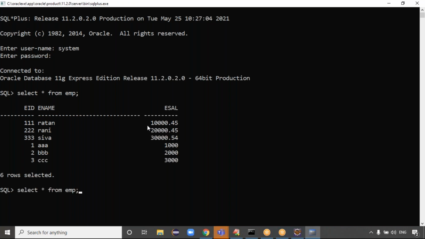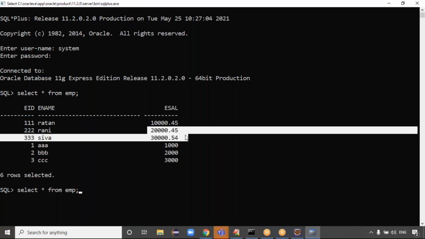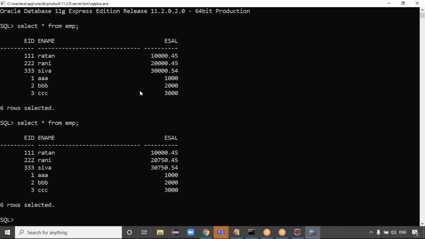I think greater than 15,000 means Rani and Shiva. These two values will be updated, right? Yes, sir. Exactly. Select star from EMP, and what happened, guys? So 20,750 and 30,750 are updated. Is it clear now? Good.